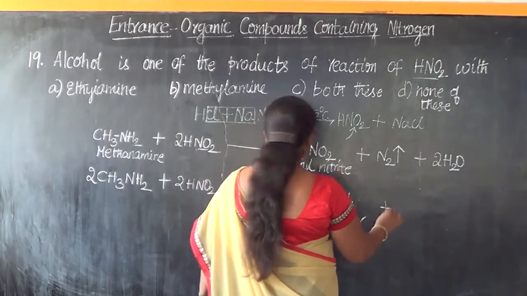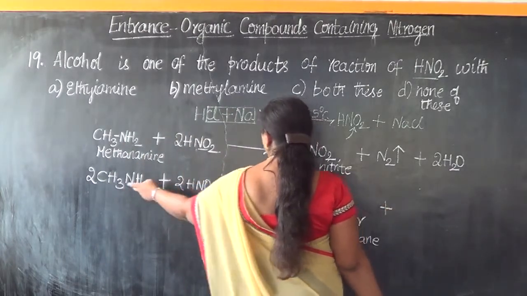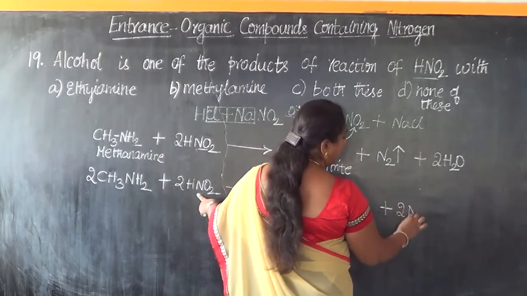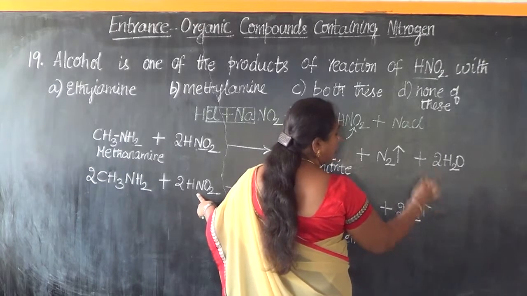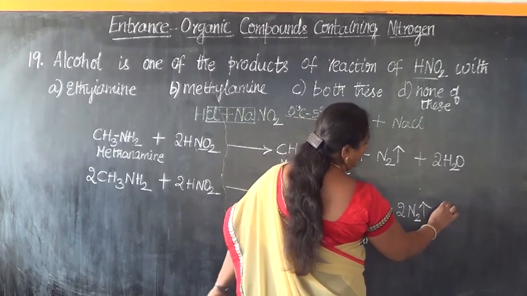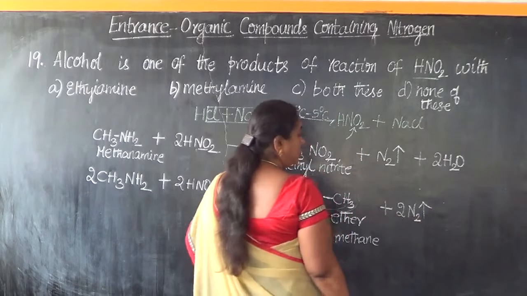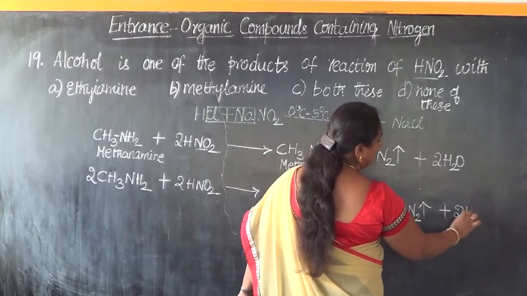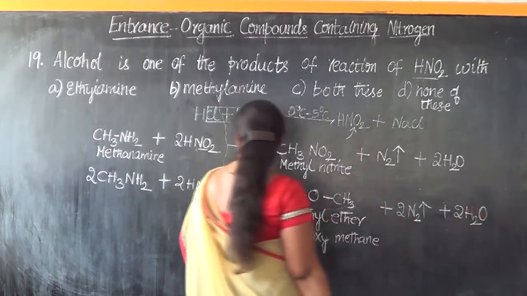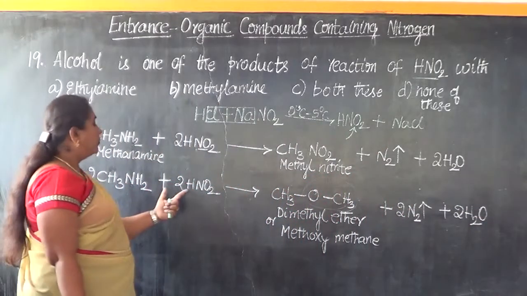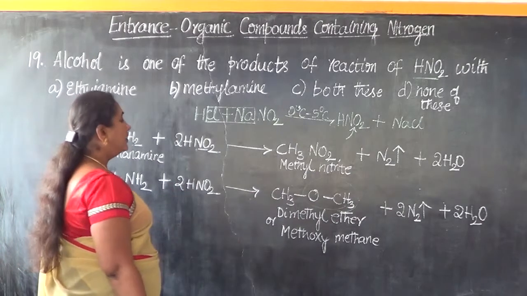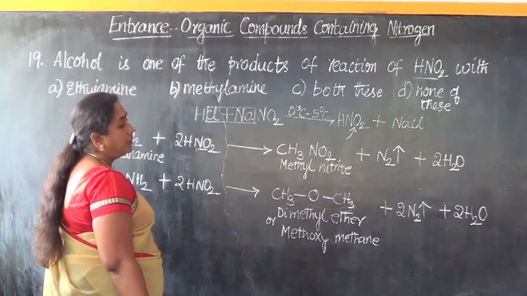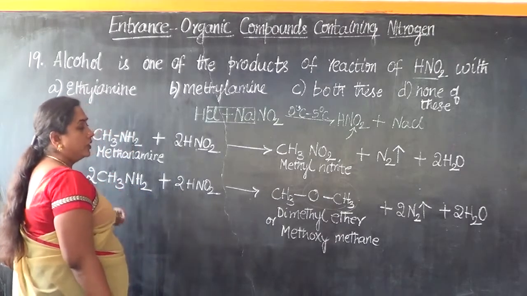Then apart from that, there are 2 nitrogens here and 2 nitrogens there, so 2 molecules of dinitrogen, N2, are obtained, and we get 4 hydrogen and the oxygen, forming 2 molecules of water.